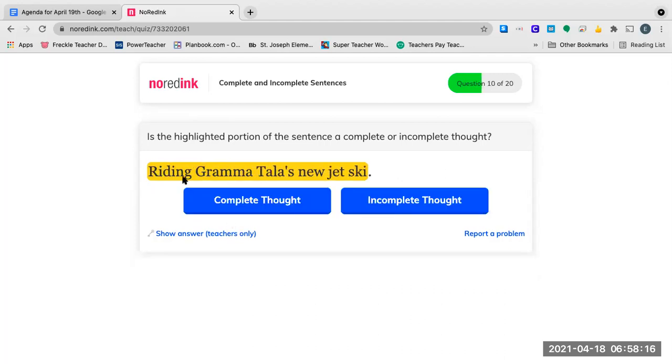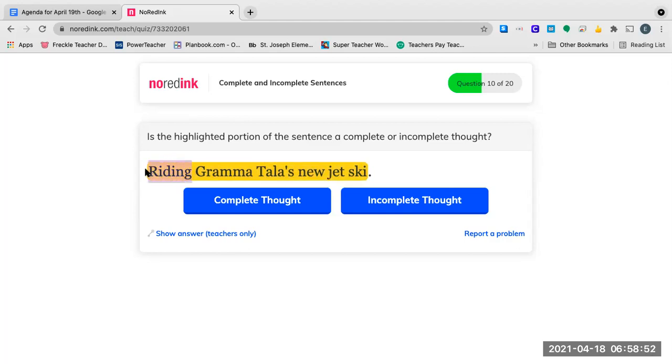Okay. Riding Grandma Talia's new jet ski. Okay, so let's think about this. One, it's a sentence all by itself. There's no commas and anything after it. So let's find the verb. Riding. Okay. So riding Grandma Talia's new jet ski. So it's telling me who's the owner of the jet ski. This is what this part of the sentence is saying. Grandma Talia's new jet ski. So the jet ski belongs to Grandma, right?